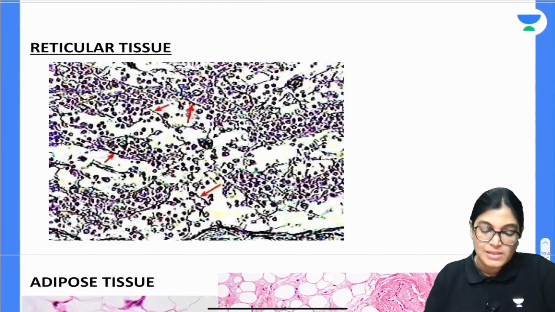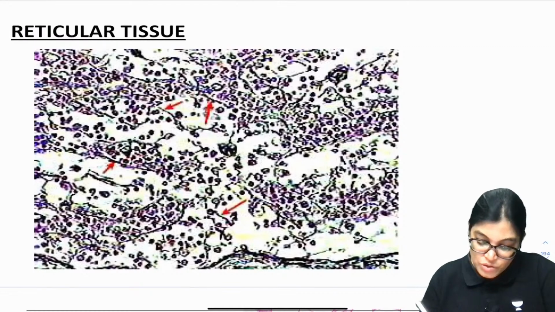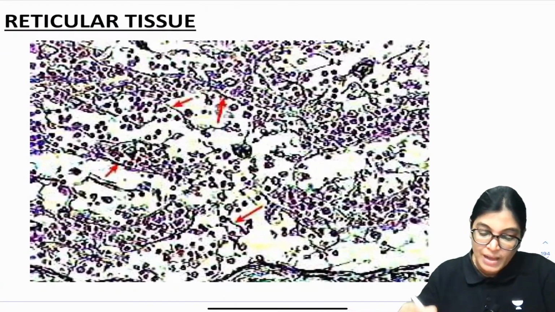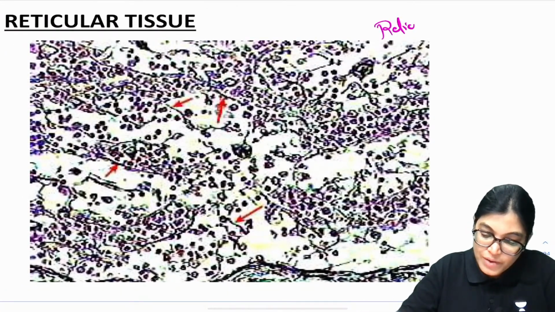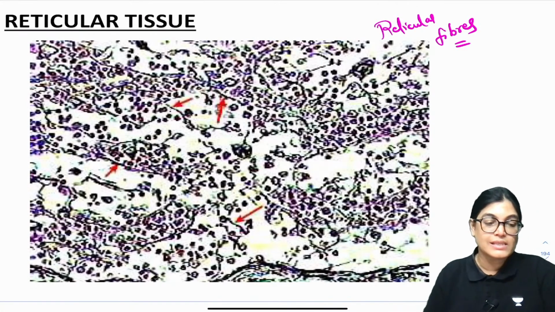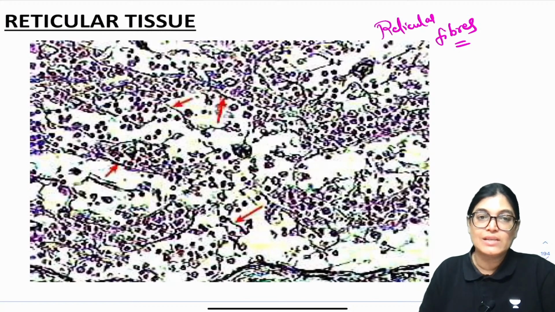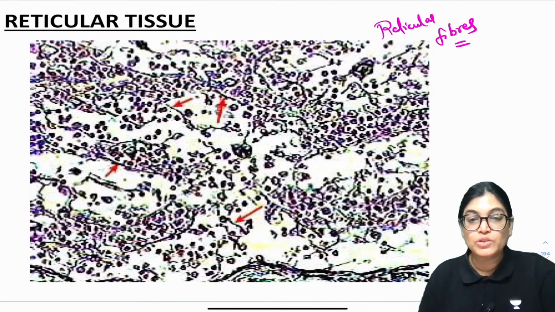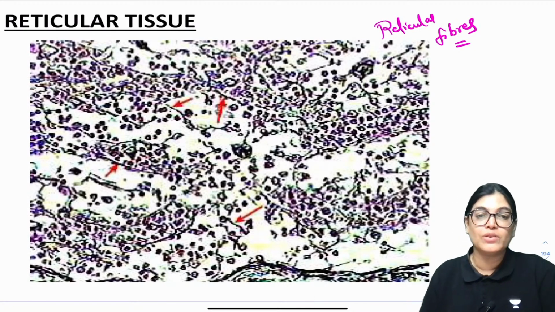Reticular fibers: a special stain is used, and the black lines which you are seeing, marked by the red arrow, are all reticular fibers. Reticular fibers are visible in a special stain, the silver nitrate stain. Silver stain is a special stain utilized for seeing reticular fibers.